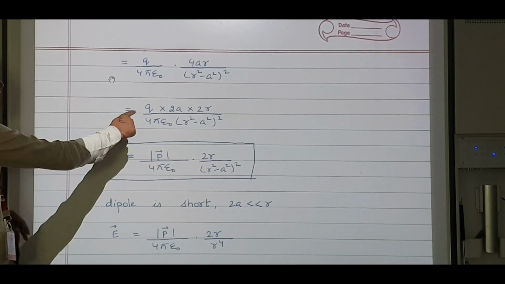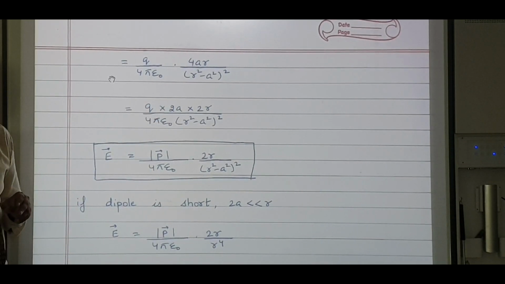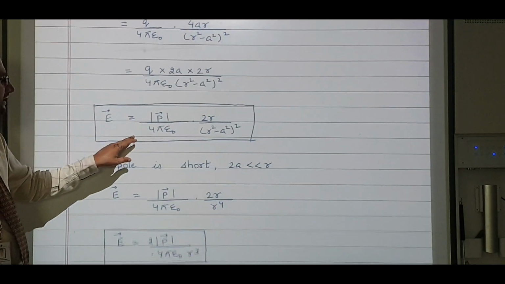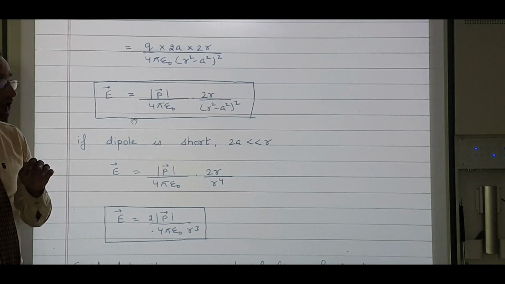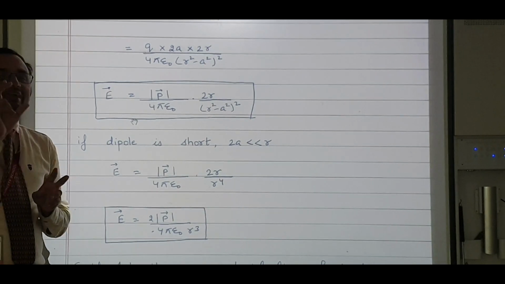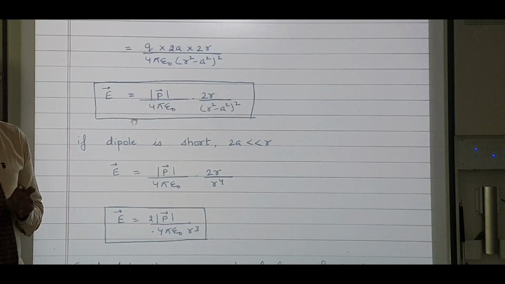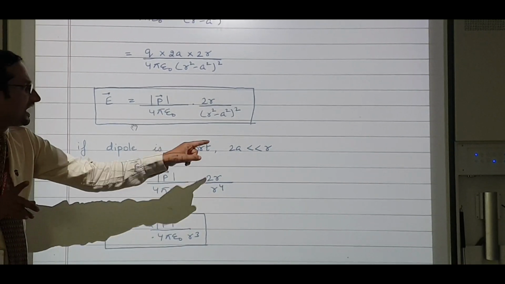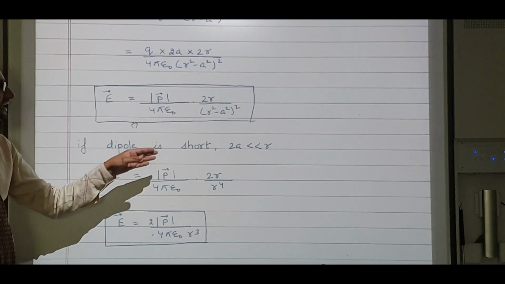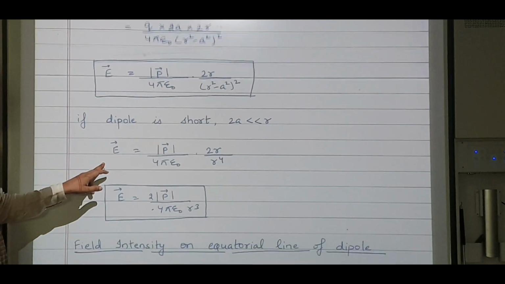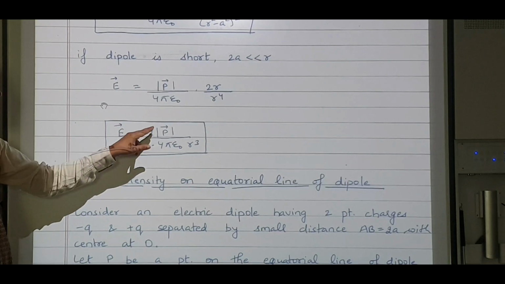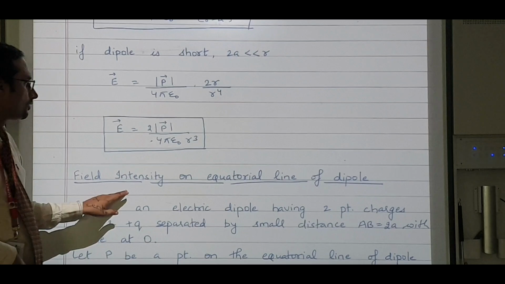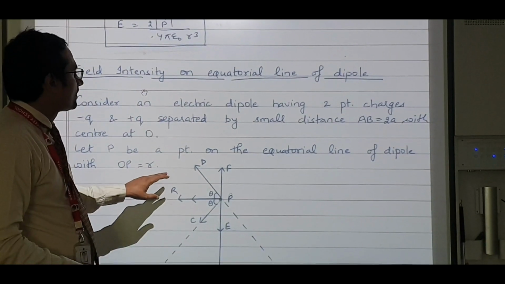But do you remember Q into 2A? That's called P. So P into 2R over 4 pi epsilon naught R square minus A square whole square. If the dipole is short, and by short I mean 2A is very less than R, that means I can neglect A. So what am I getting? E is equal to 2P over 4 pi epsilon naught R cube. Okay, remember this formula. This is a very important formula.